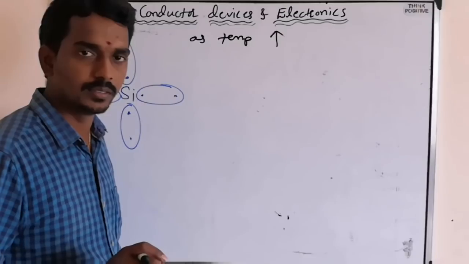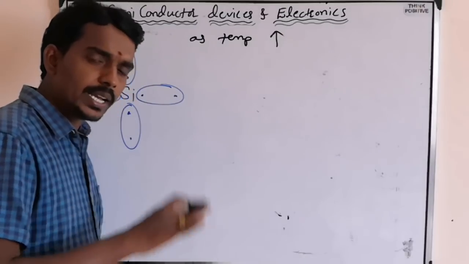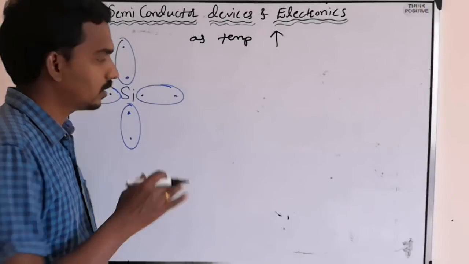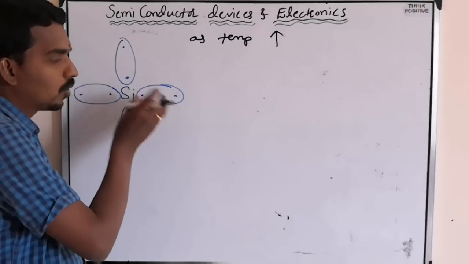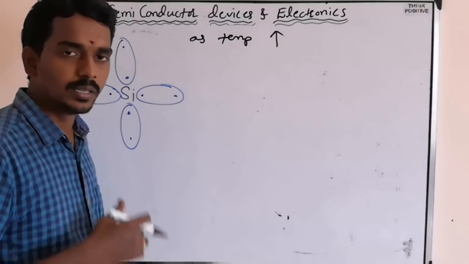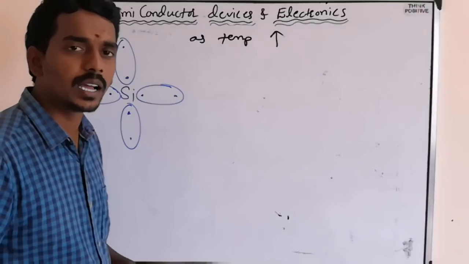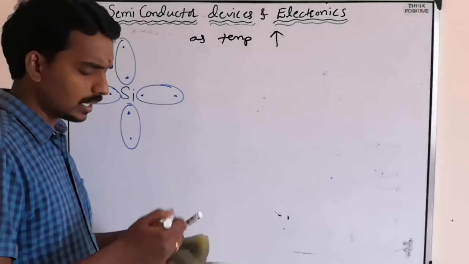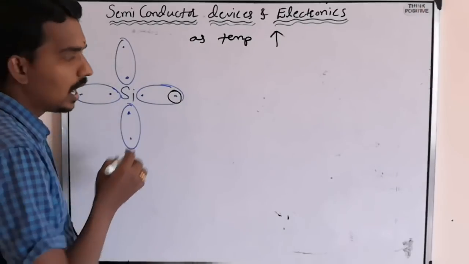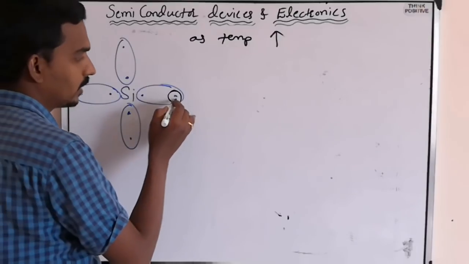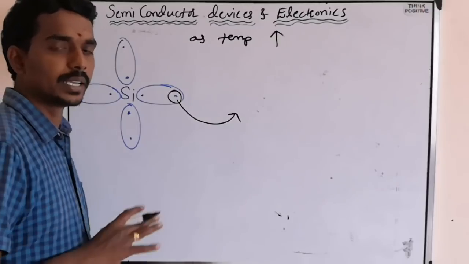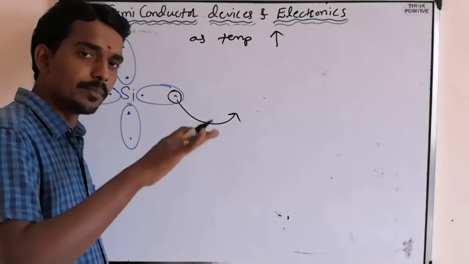You also don't know. So as temperature increases, slowly the covalent bonds start breaking. When a bond breaks, an electron becomes free. Sometimes one of the electrons of the covalent bond becomes free because of the rise in temperature.